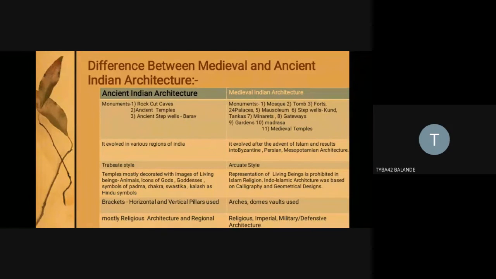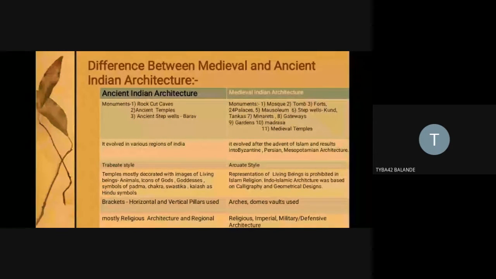The third difference that we should know is that ancient Indian architecture was of the trapezoid style. What is meant by trapezoid style? After this comparison, I will explain the glossary of medieval architecture, because we should understand the meanings of architectural elements.